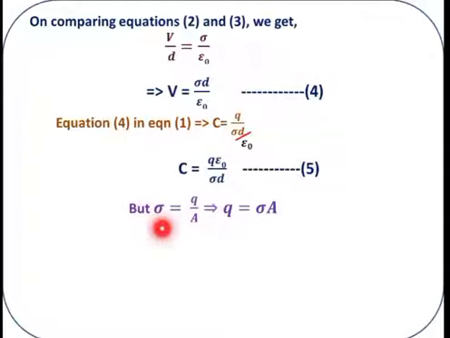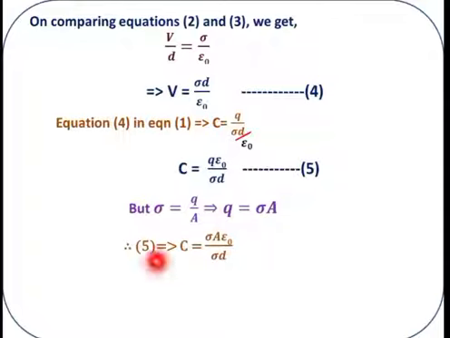But what is sigma? Sigma is equal to Q by A. Already we discussed this relation in the first chapter: surface density of charge, charge upon area. So what is Q from this expression? Q is equal to sigma into A. Substitute this Q value in equation number 5.